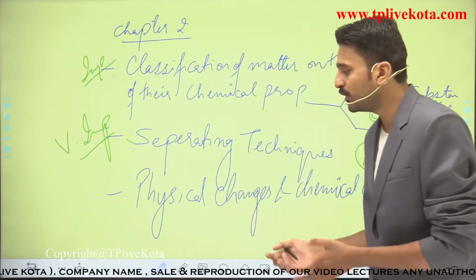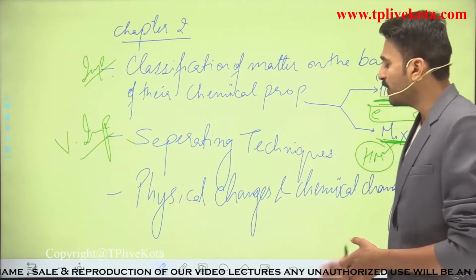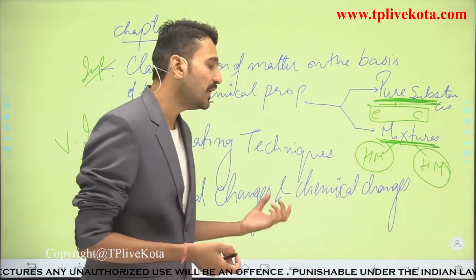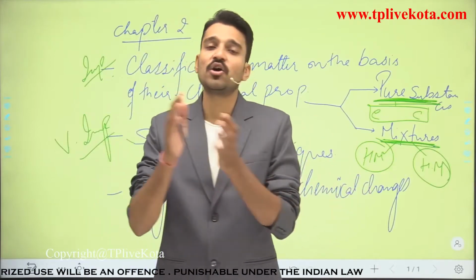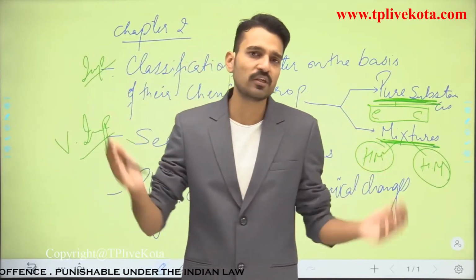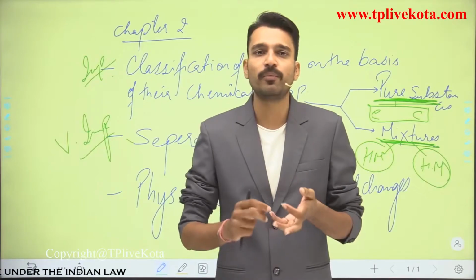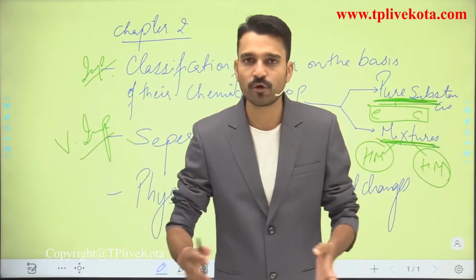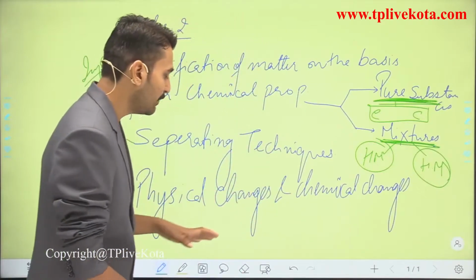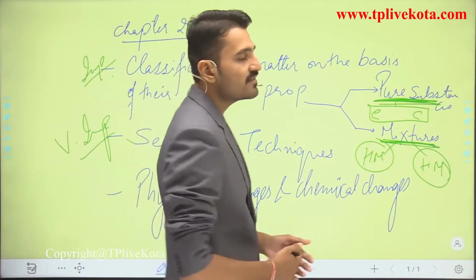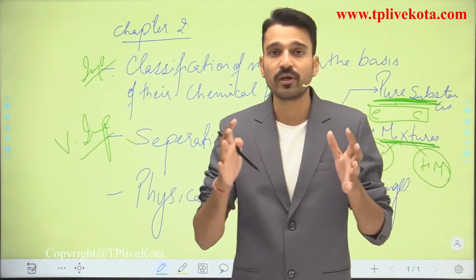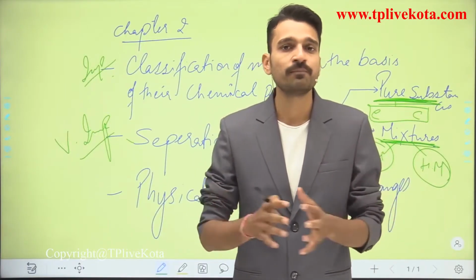So here you should know what the physical changes and what the chemical changes are, or simply how we can name some changes as physical or chemical. There may be other types of changes like reversible, irreversible, periodic, non-periodic, natural, man-made, and so on. There are many more, but here we will be concentrating mainly on the physical changes and the chemical changes. So this is all about chapter number 2 that we are going to study further.